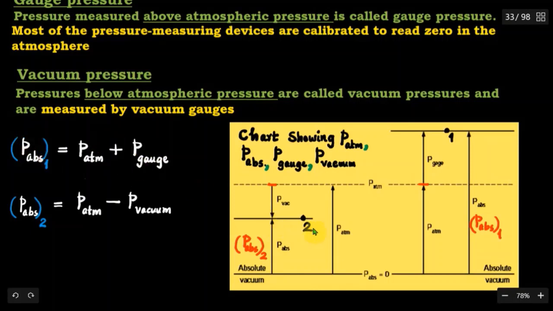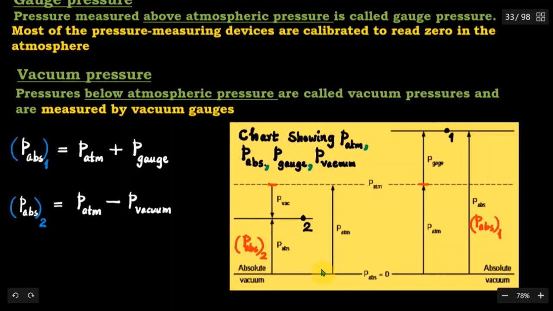Now consider a point 2 that falls in the vacuum region. How much the pressure at point 2 is below the atmospheric pressure level is indicated by vacuum pressure. So P vacuum here represents the vacuum pressure at the point 2, whereas the absolute pressure at the same point, indicated here as P absolute at 2, is measured with reference to the absolute zero.